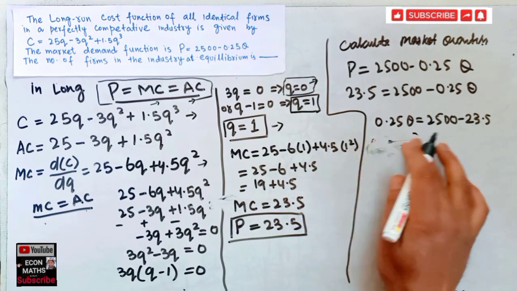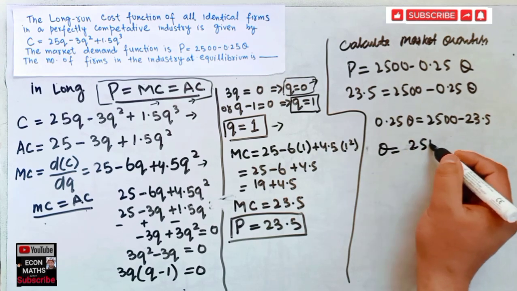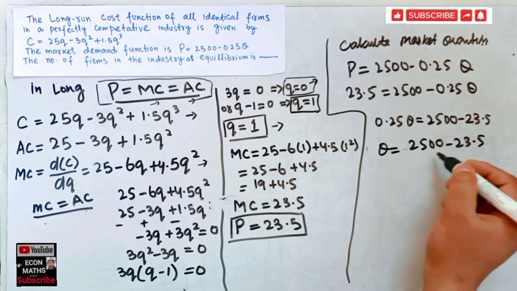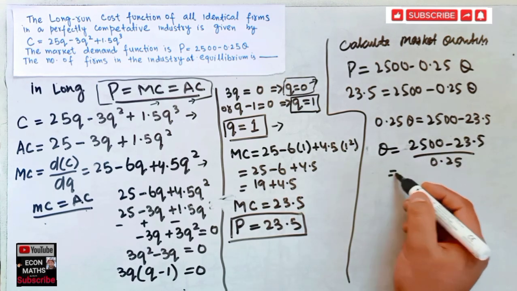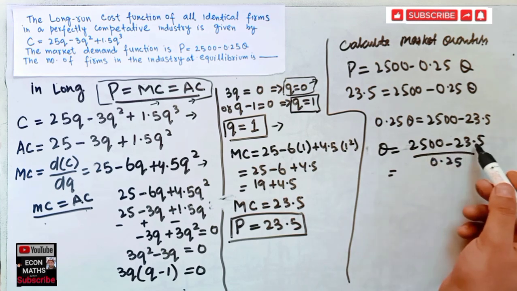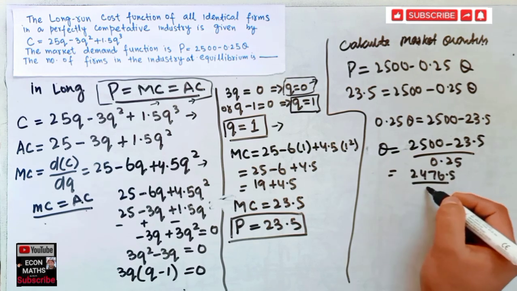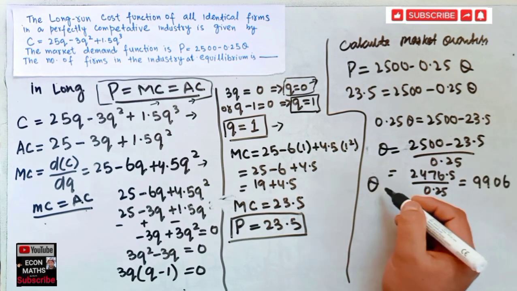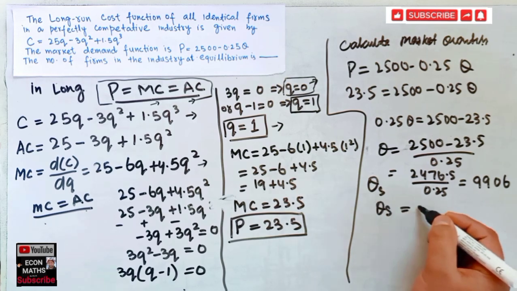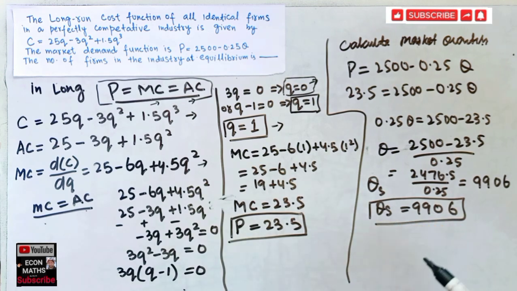Or I will simply write it like this. We can write Q is equal to (2500 minus 23.5) divided by 0.25. When solving this, it comes out to be 2476.5 divided by 0.25, and the answer is 9906. So quantity supplied and quantity demanded is 9906.